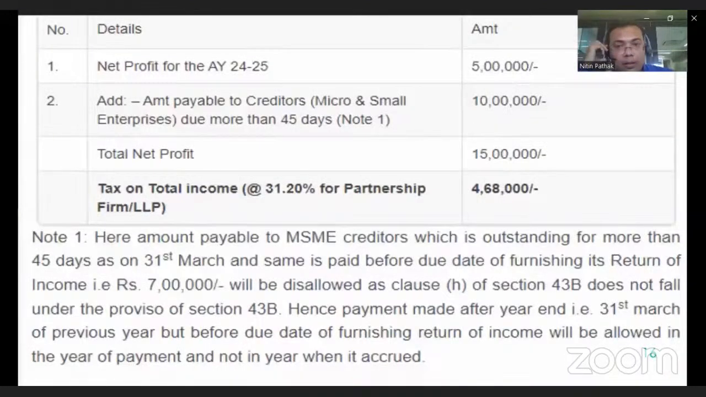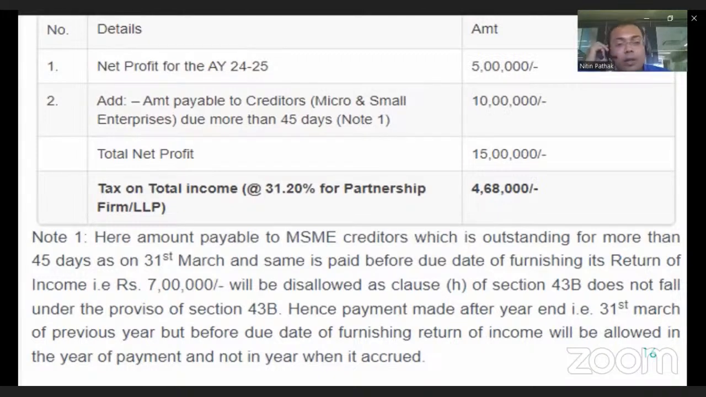Net profit is 5 lakh. The amount of disallowance of the expenditure or purchase is 10 lakh. The 10 lakh includes the 7 lakh which is paid on or before the due date of filing return but after the end of the financial year or the end of the specified limit, say 45 days, and 3 lakh which is paid after the due date of filing return and after exceeding more than 45 days. Both are added to your net profit, and the total amount of net profit would be 15 lakhs, with tax on that as applicable as per the tax slab.